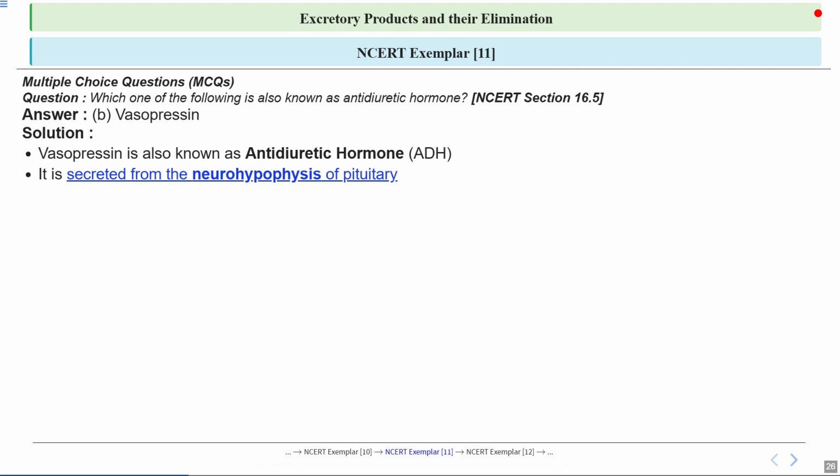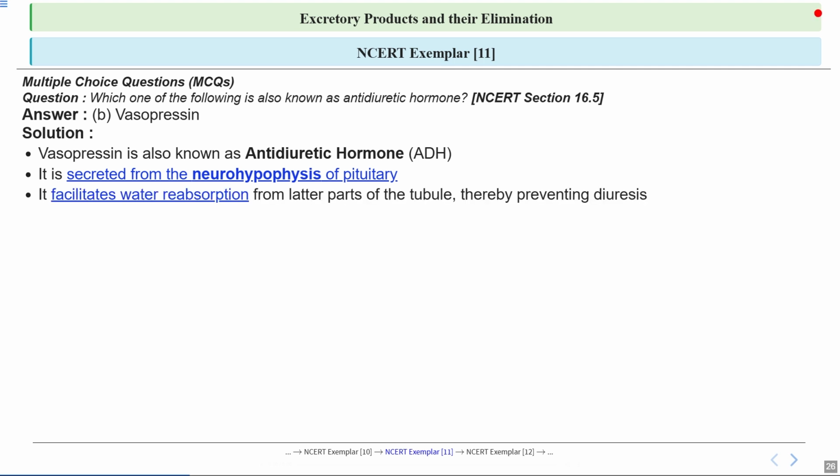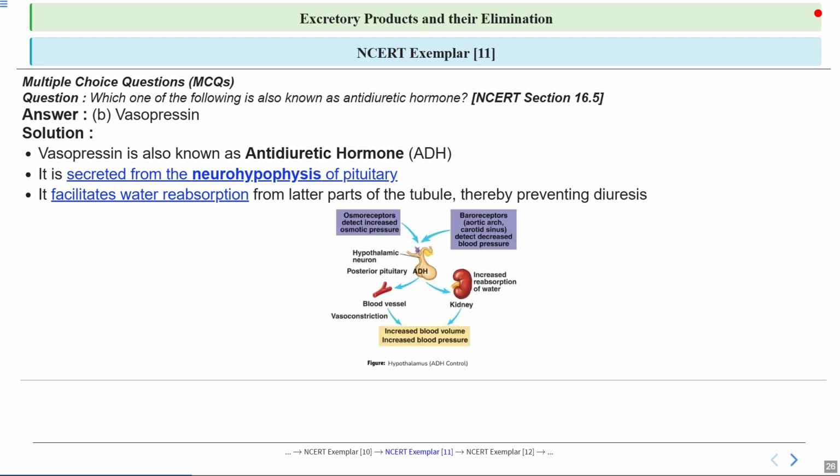The pituitary gland is often called the master gland because it regulates various bodily functions, including water balance, through the secretion of ADH. Next, let's see how it functions. It facilitates water absorption in the later parts of the kidney tubules. This process is essential because it prevents diuresis, which is the excessive production of urine. So by reabsorbing water, vasopressin helps maintain the body's fluid balance and prevents dehydration.